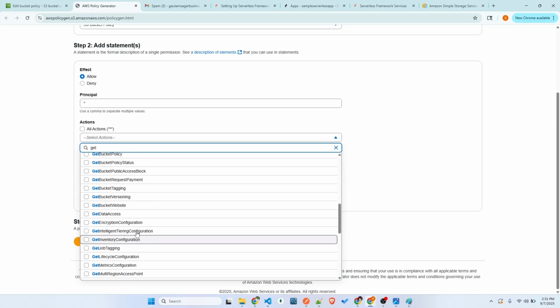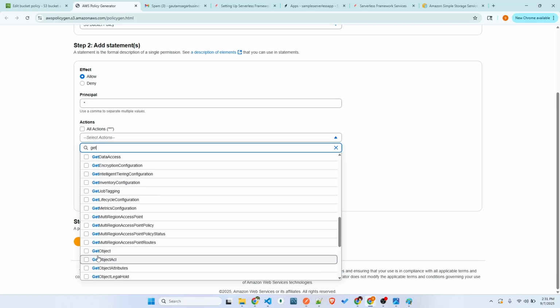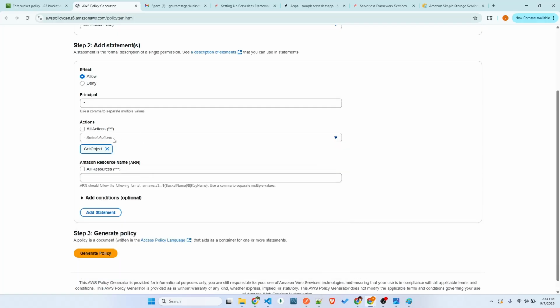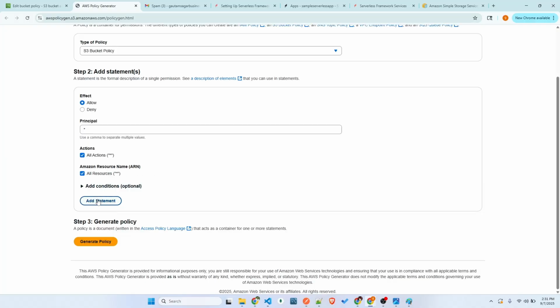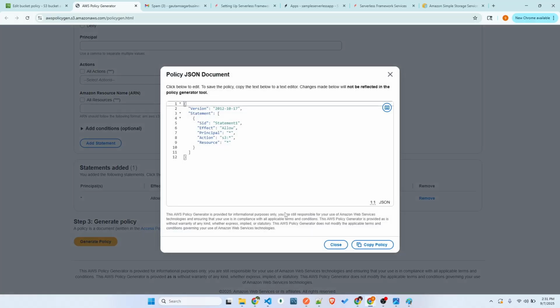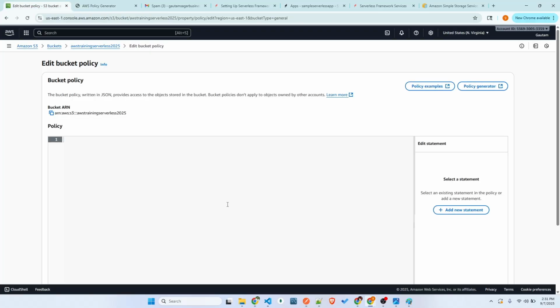Get bucket policy, get data access, something like that. Get object is what we need. Okay, we can select this one, or else you can just select all. Anything is fine. For resource, just select all for now and just add this statement. Okay, generate policy. You can copy this policy and just paste here.